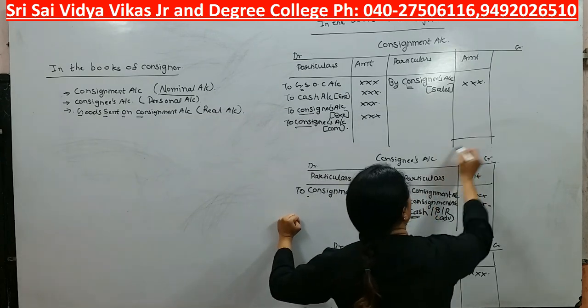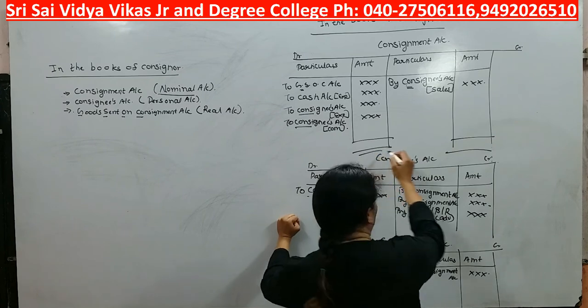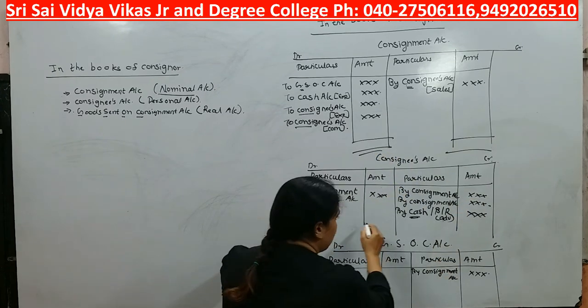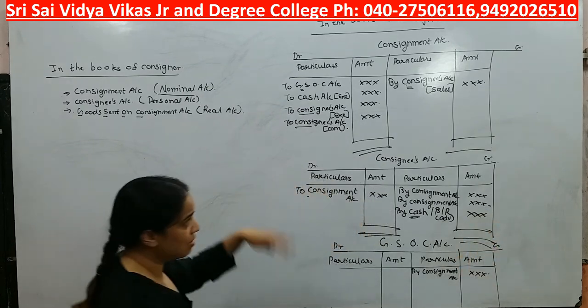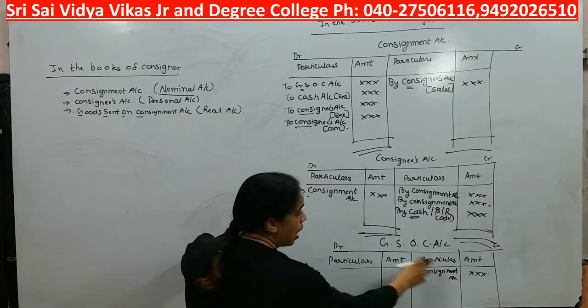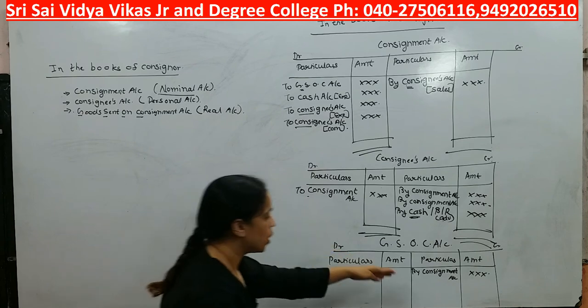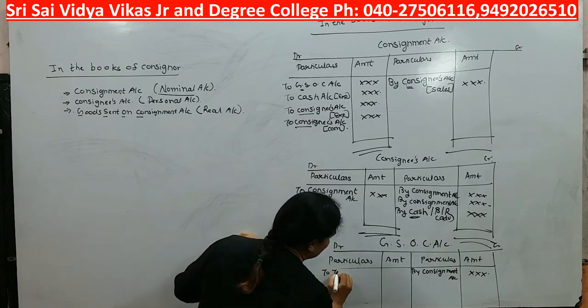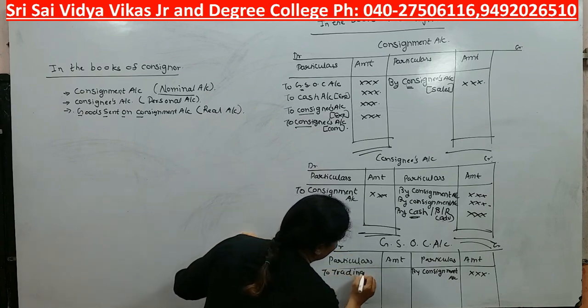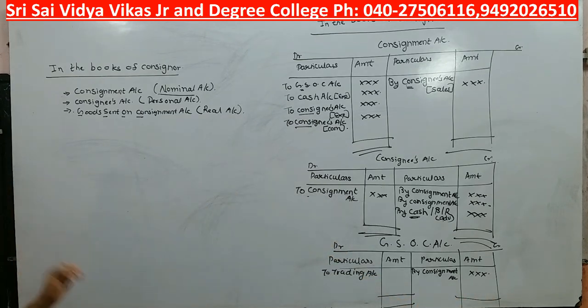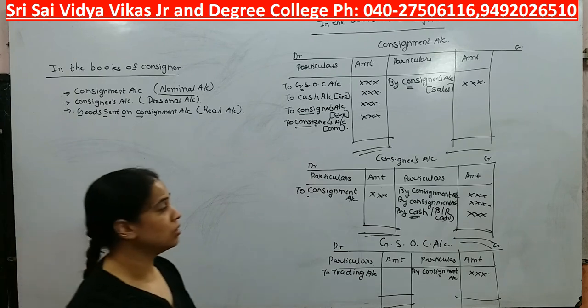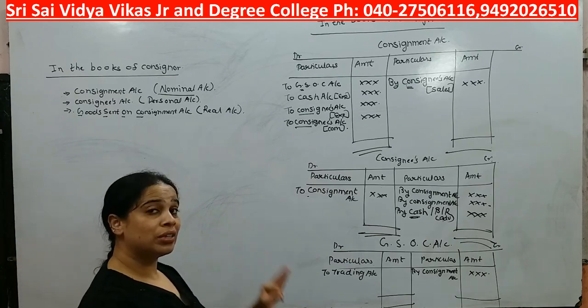Then we need to find out whether we got a profit or loss, and here the same, we need to find out the balance due, whatever it is, that we will do whenever we do the sum. And here in GSOC, whatever the balance will be will get transferred to trading account. Okay, balance will get transferred to trading account. So understand students, in the books of consignor, for a consignor only 3 things are important.